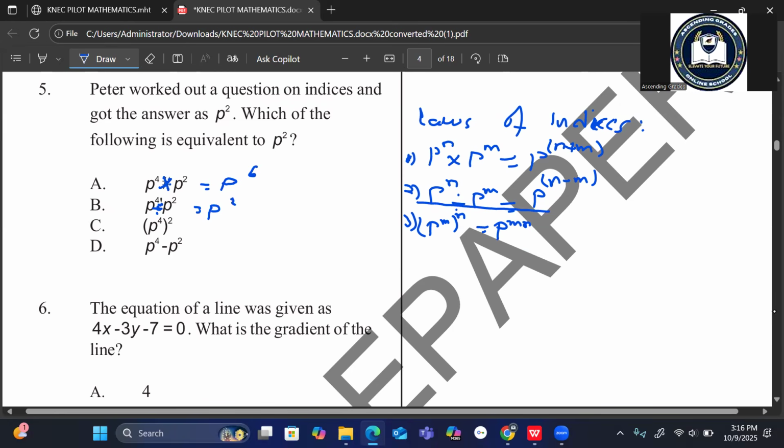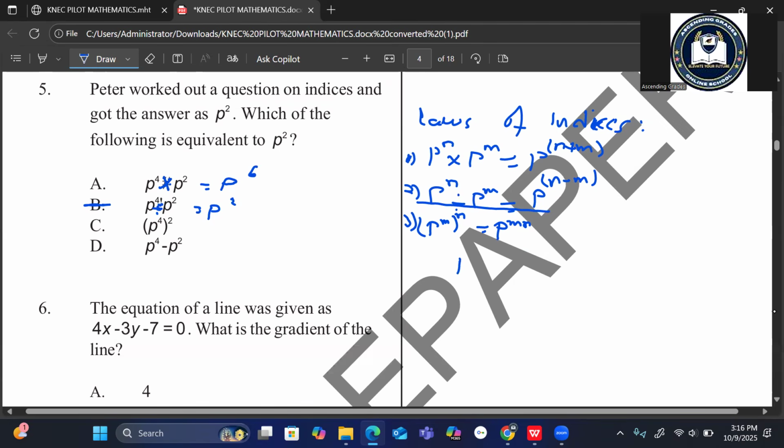Peter got p squared, which is p power 2. In our case, B is the one giving us p power 2, because it is division. The second law says a number power a number divided by the same number powered, you just minus the powers. In this case, 4 minus 2 becomes p power 2. So B becomes our answer.